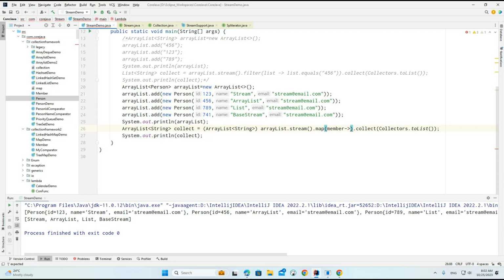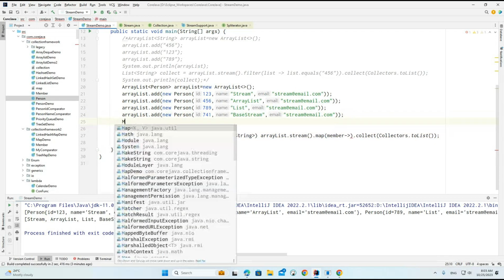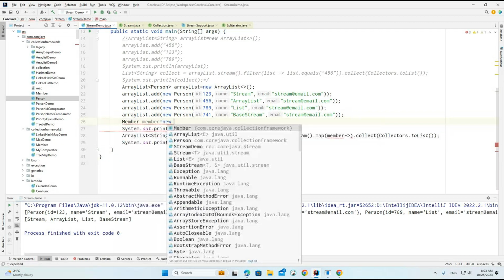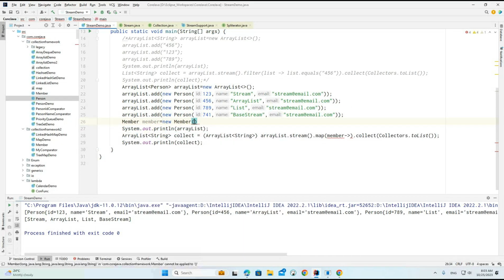And what can we do now? Let me work with the member on this. These expect name, email, department.